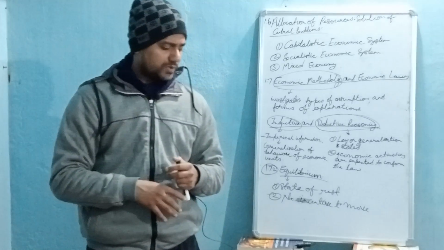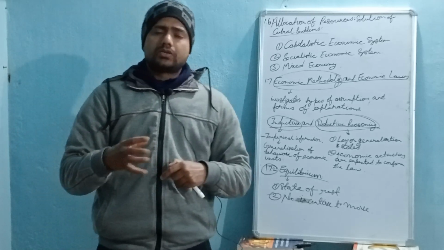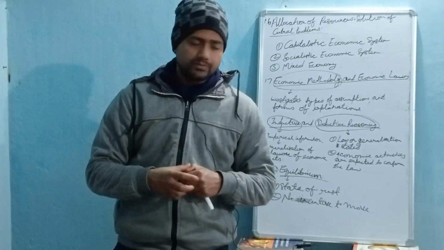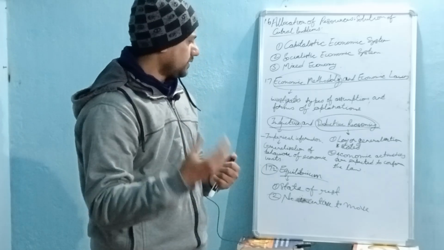Then we can say that I am in economic equilibrium. So these are some instances, or examples.